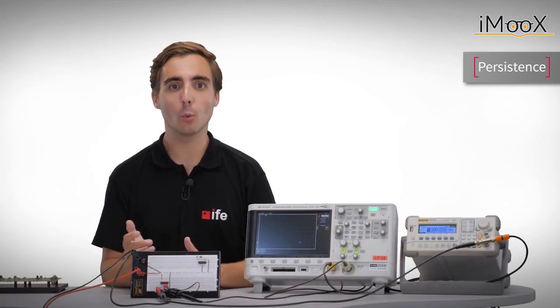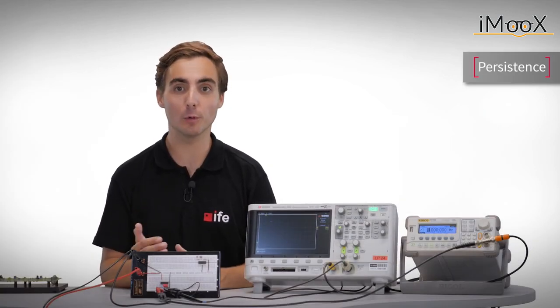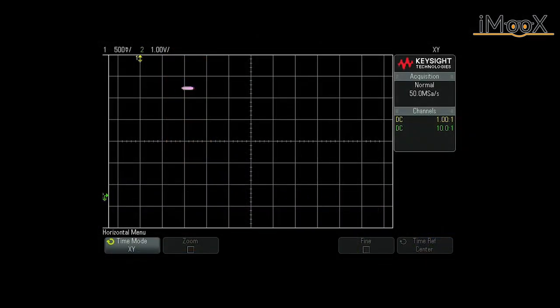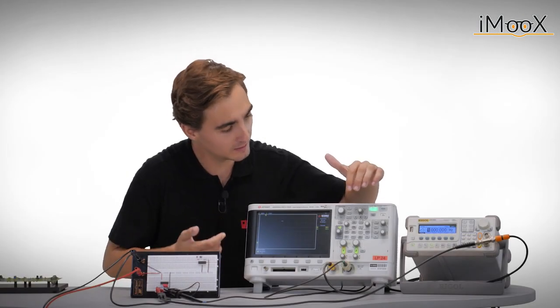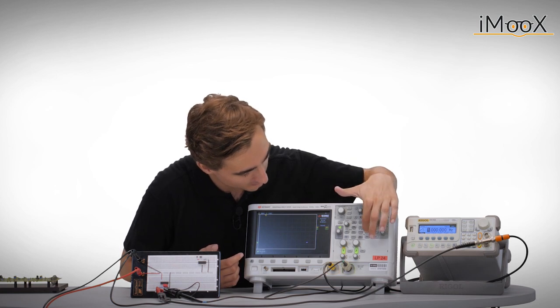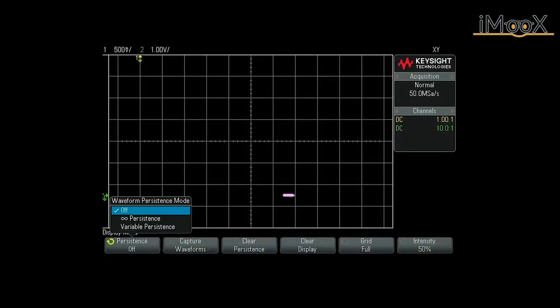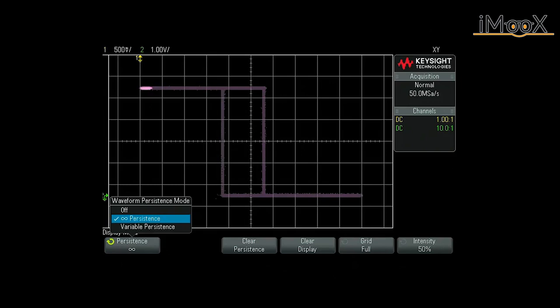By doing so, we only see a single dot that is moving over the screen. But we can highlight its trace by setting the scope screen's persistence to an appropriate time. This is done by pressing the display button and turning the persistence on. Now we can see both the hysteresis curve and its direction. The persistence itself was first a feature of analog scopes that has been adapted to most digital scopes by software.